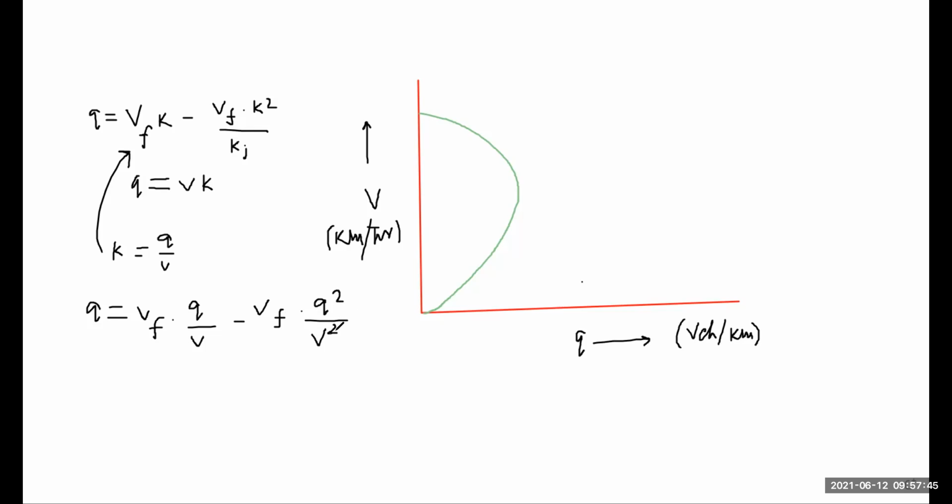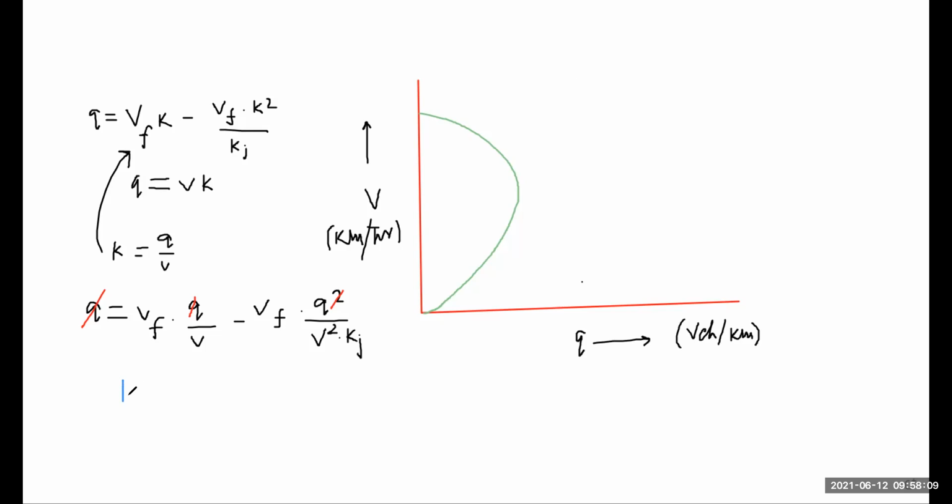V square comes in the denominator. Here Q is common, so we eliminate Q. From here Q is eliminated, and also from here one Q is eliminated. So we get a relationship as